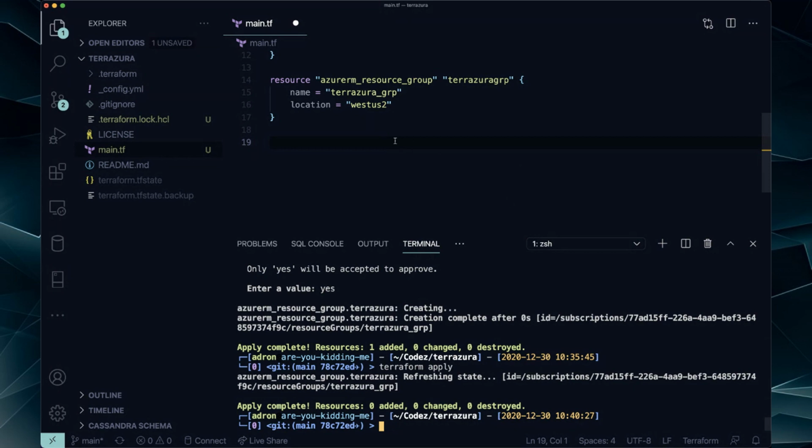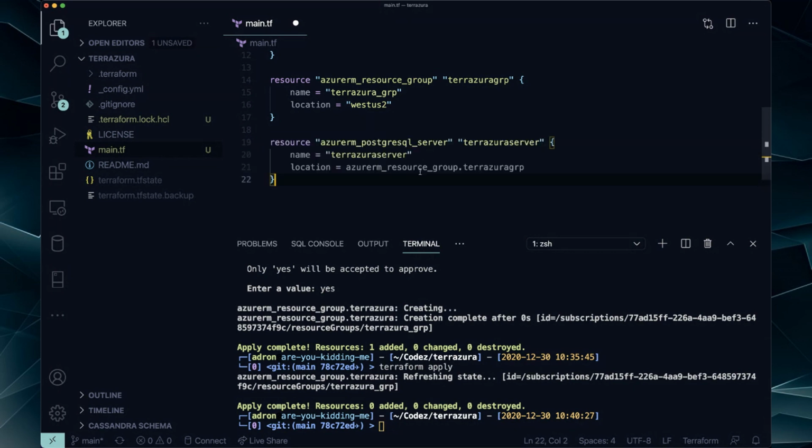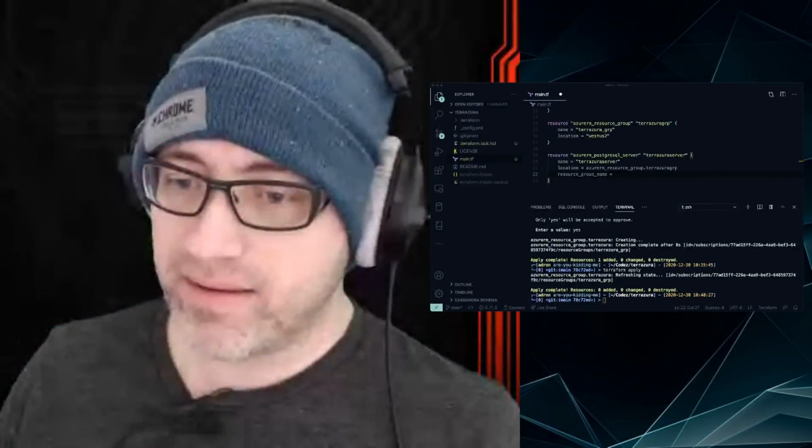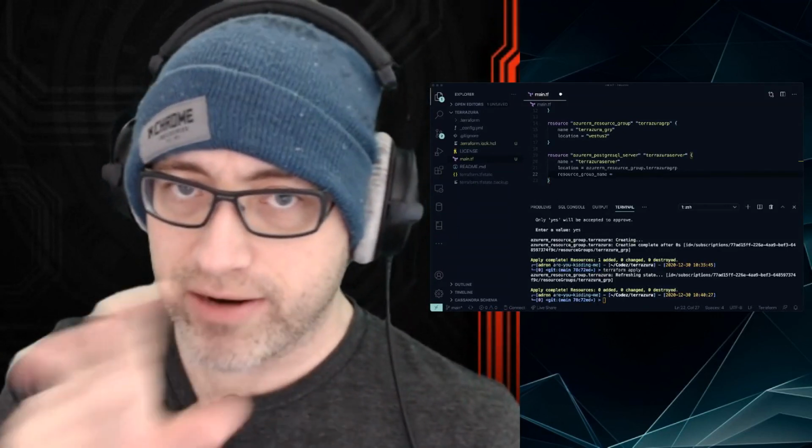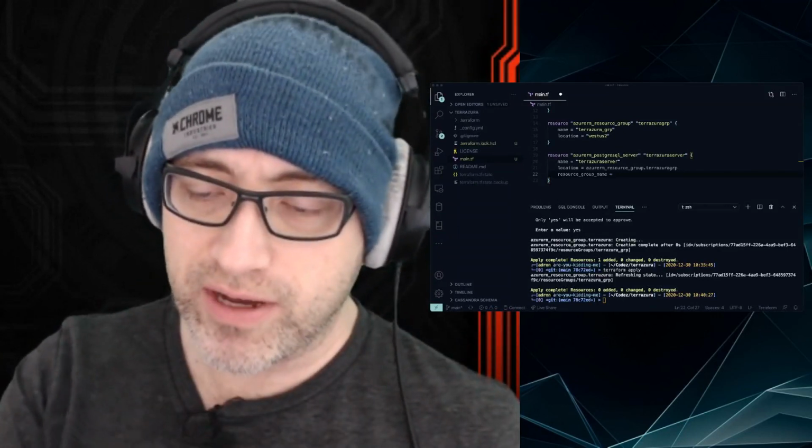All right, we got that done. Let's add our server back, our location. So that looks good. And another thing I'm going to do, you'll notice when I type the next one, resource group name. Okay, notice how it auto-completed based on some other arbitrary stuff in there. It's like it tried to be smart, but it wasn't smart. It just auto-completed based on other junk I've typed in the file.